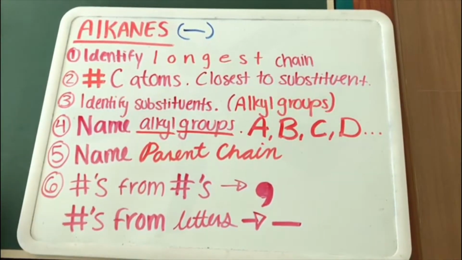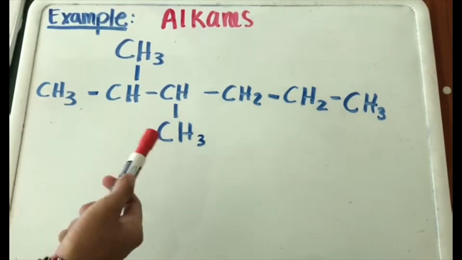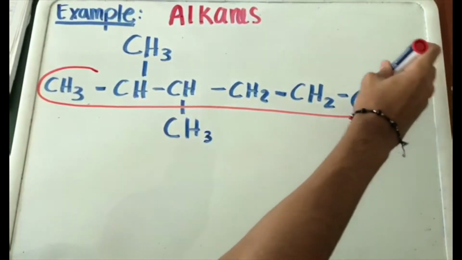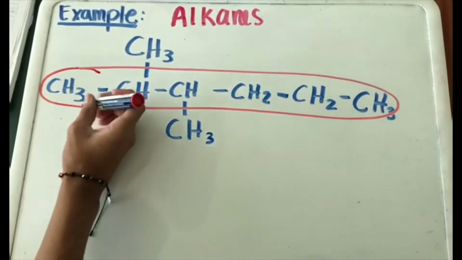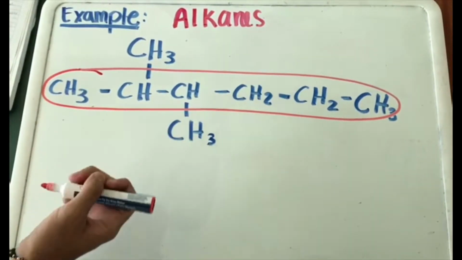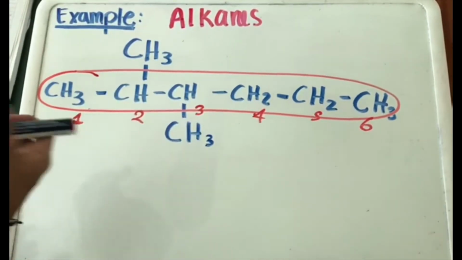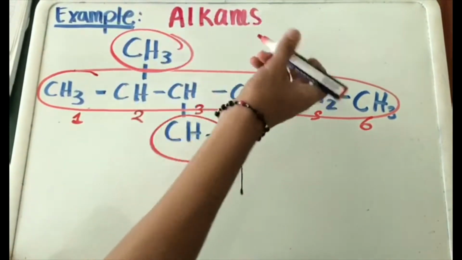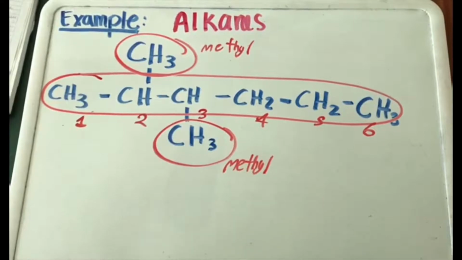Let's see an example. Well, first we need to identify the longest chain, that is this one, as we can see, because we have 6 carbon atoms, and then we need to give a number to the carbon atoms, but we need to start with the ones closest to the substituent. Then we need to identify the substituents and give a name to them. We need to name the parent chain.